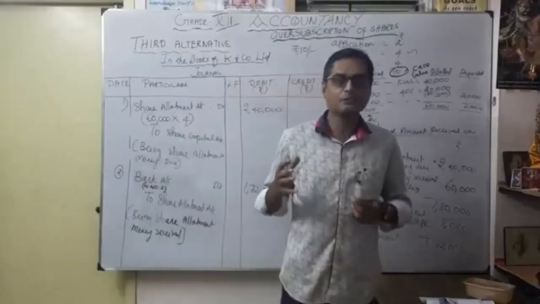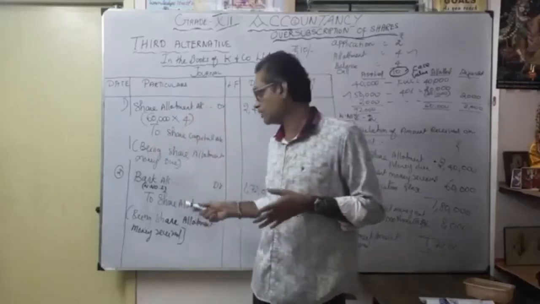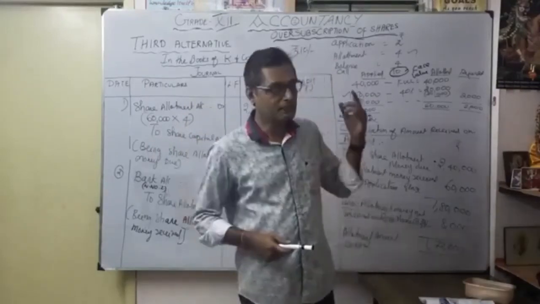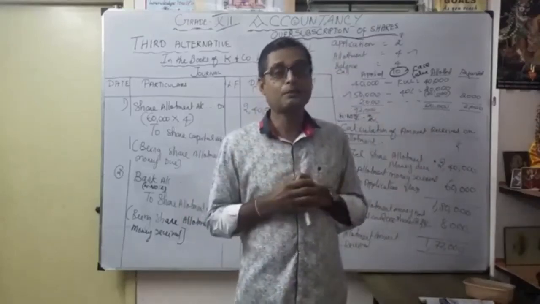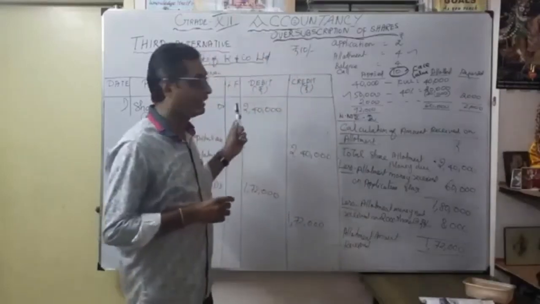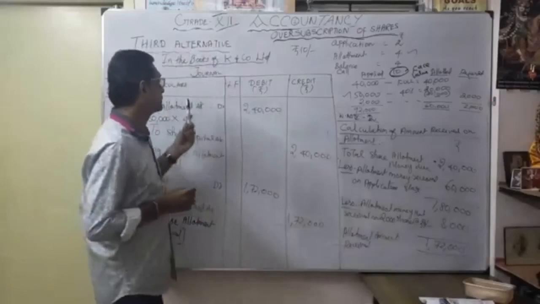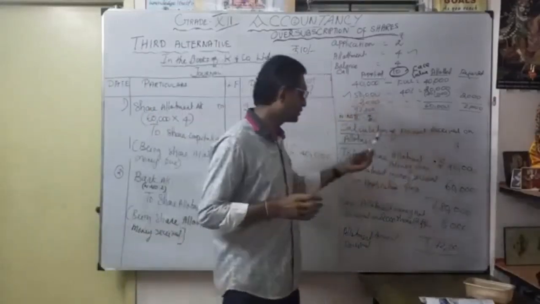As we practice, you want to know where the working notes are, like 1, 2, like this. You want to give the number, and accordingly you have to give working note number 2. The 60,000, that is working note number 1: how much money you adjusted from application money for allotment. I hope that you understood this illustration in the books of K and Com Limited. The format is very important. Then the synopsis is very important. Then the working notes are very important.